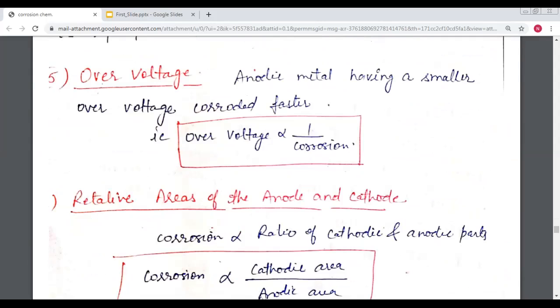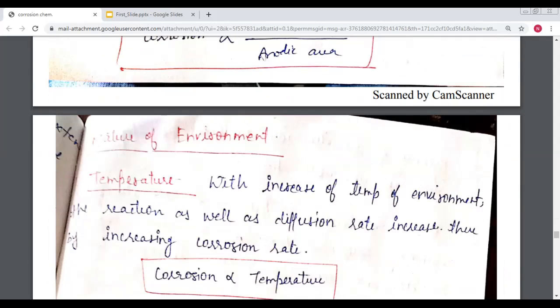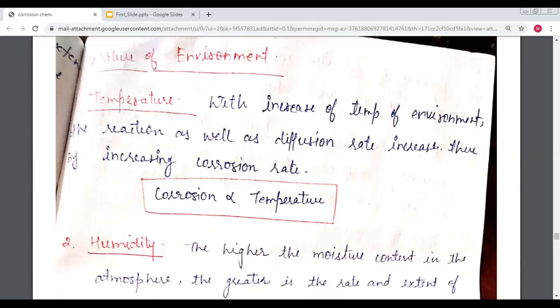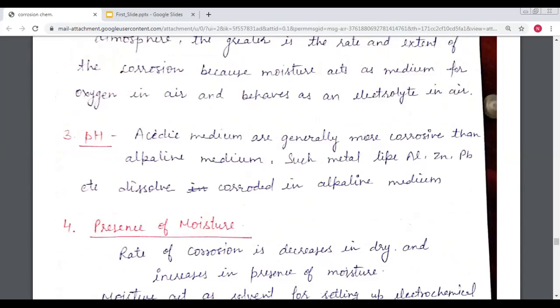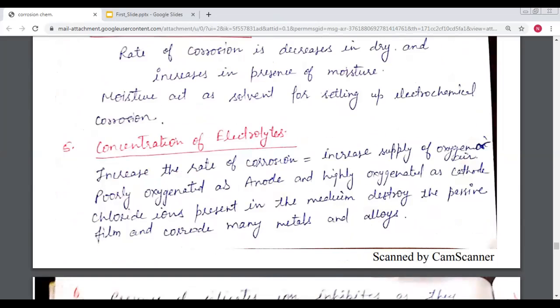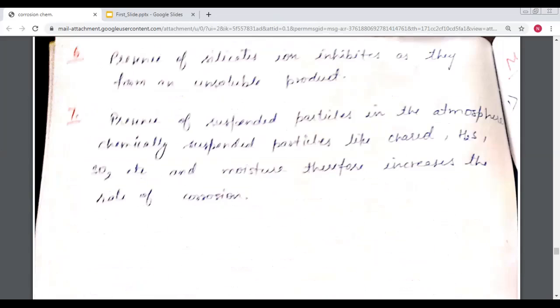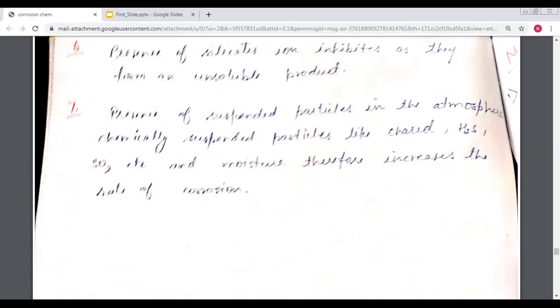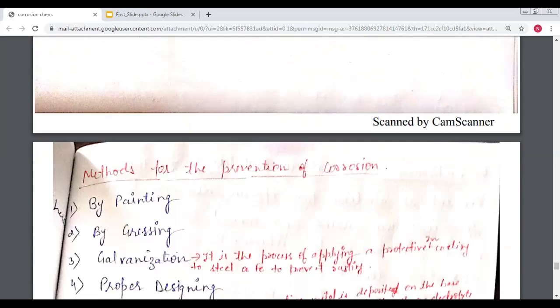These are the factors related to the metal. The other factors are environmental: temperature, humidity, pH value, presence of moisture, concentration of electrolytes, presence of silicates, and presence of suspended particles.